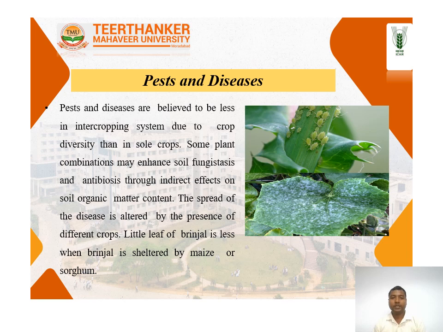Next is the pest and disease. Pest and disease management is believed to be less in the intercropping system, with the crop diversity within the soil crops. Some plants in the cultivation may enhance soil fungicides and antibiotics through the effect of soil organic matter content. The spread of disease is reduced by means of the different crop. Little leaf of the brinjal is less when the brinjal is sown with maize or sorghum.